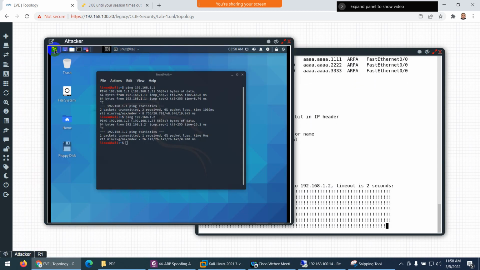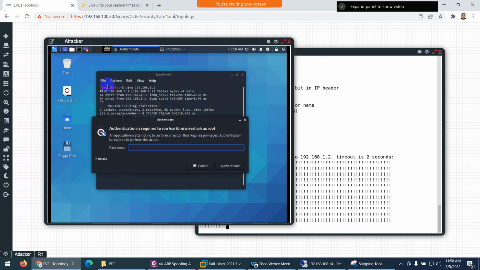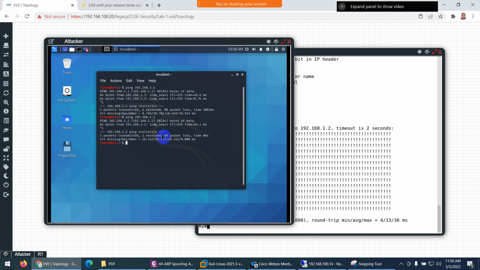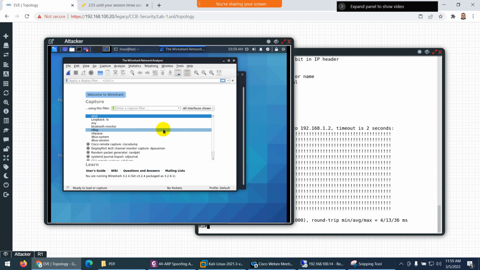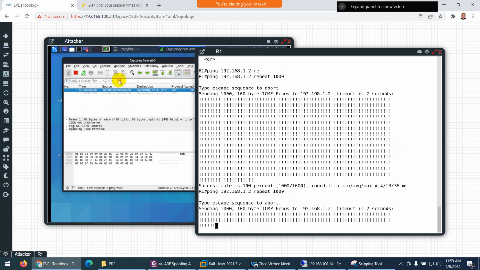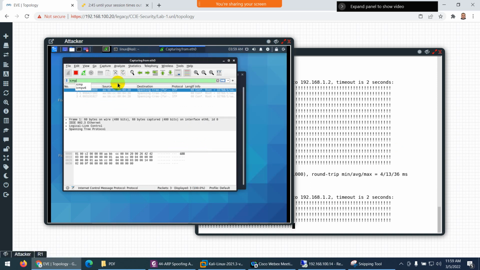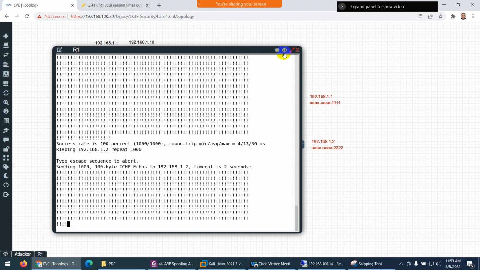No. If I open Wireshark, because I'm not in the middle, they are sending to each other, so how can I see their traffic? Let me open Wireshark here and let me capture this interface and let me send this one. I'm not receiving ICMP. Why would I receive? No, because I'm not receiving.